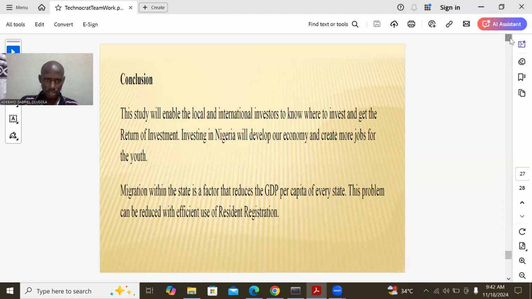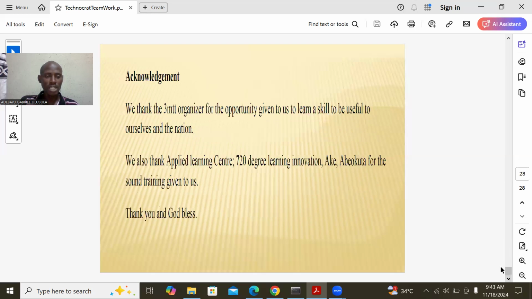So now, conclusion. This study enables local and international investors to know where to invest and get returns on investment. Investing in Nigeria will develop our economy and create more jobs for the youth. Migration within the states is a factor that reduces the GDP per capita of every state. This problem can be reduced with efficient use of residence registration. I hope we will be invited to explain more about this.